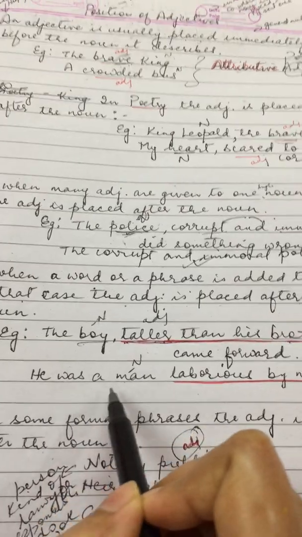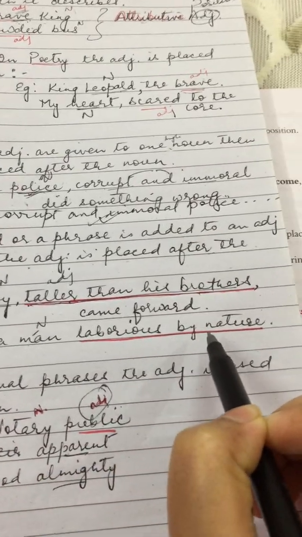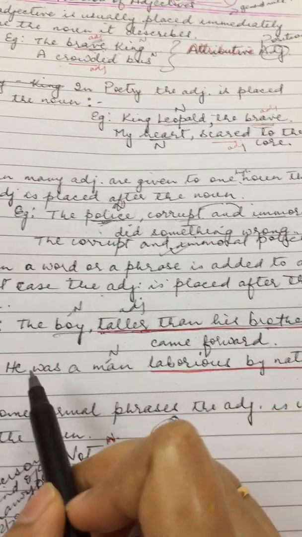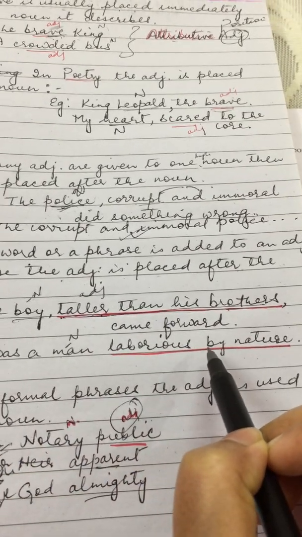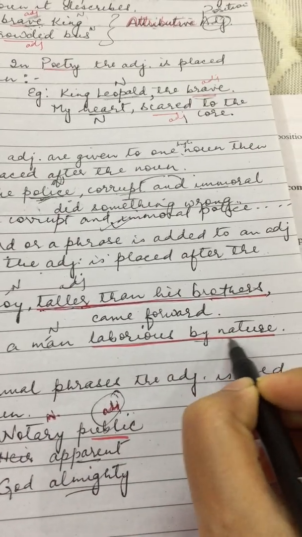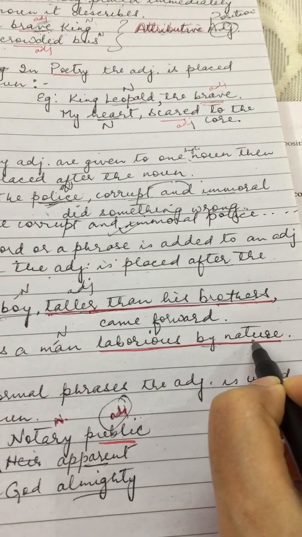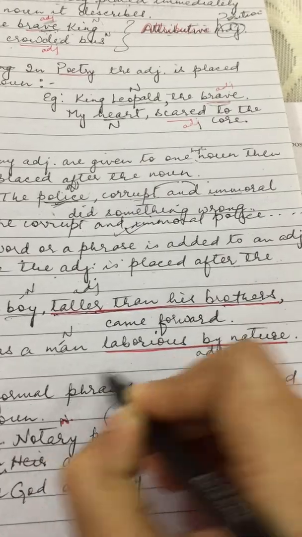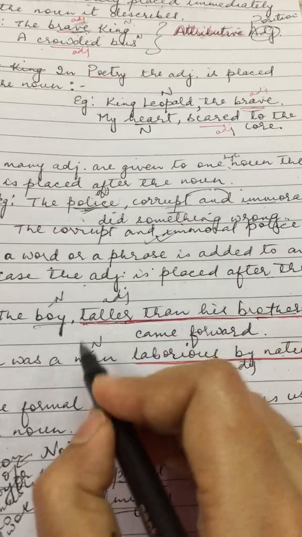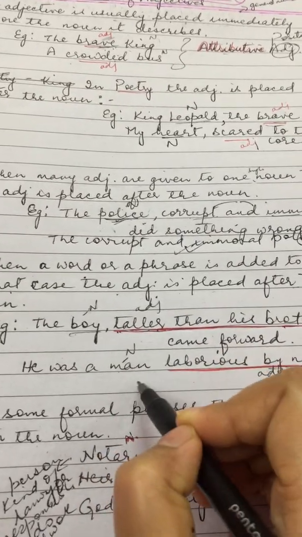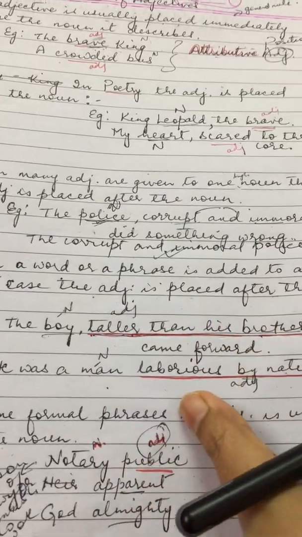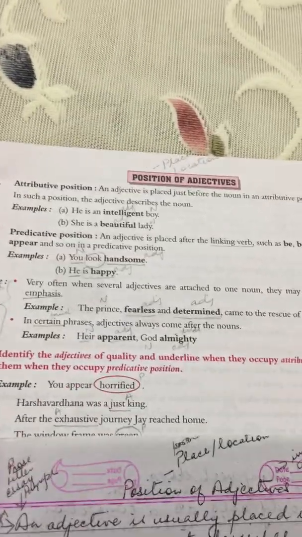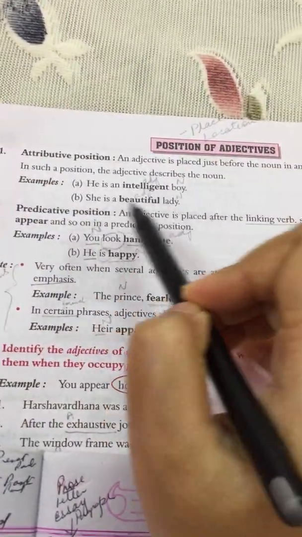Another example: he was a man laborious by nature. We have added some more words here, by nature. So in this case, this whole phrase becomes the adjective that is describing the noun man. But even after reading all this, I would always ask you to follow the general rule.